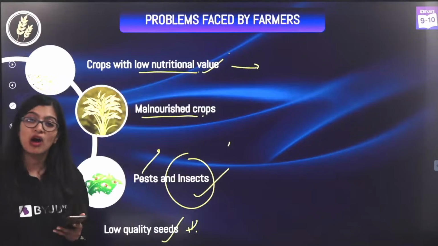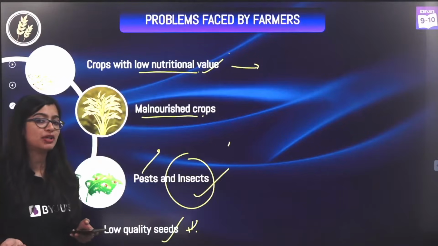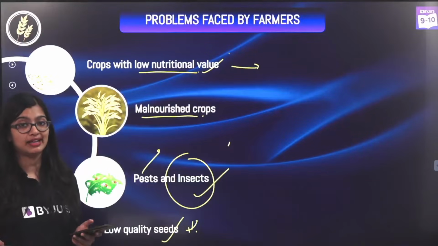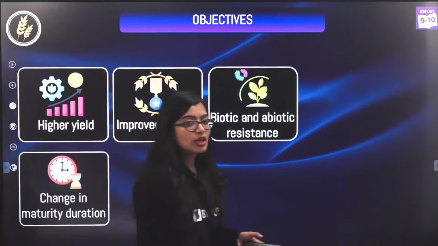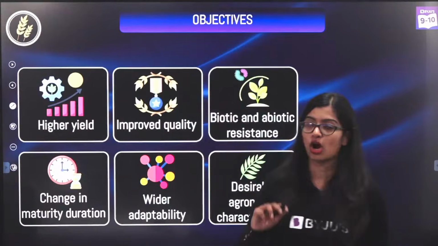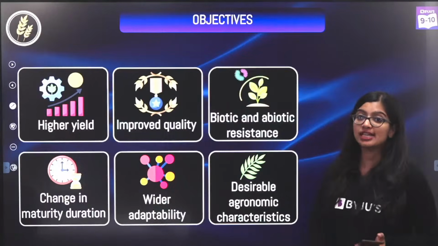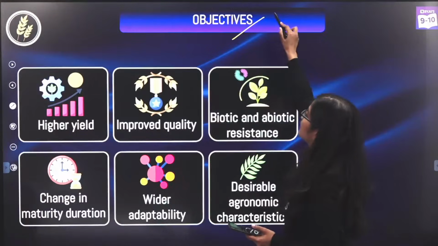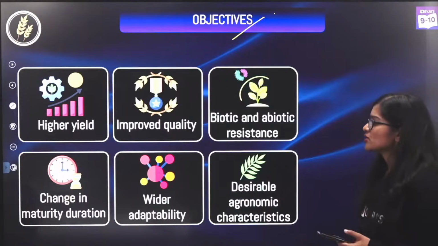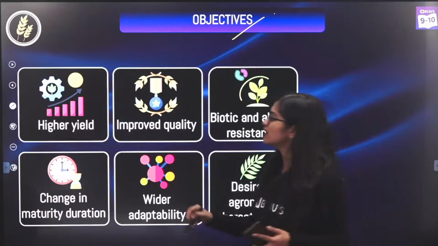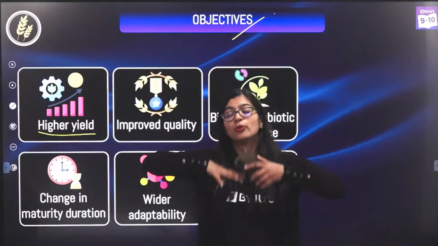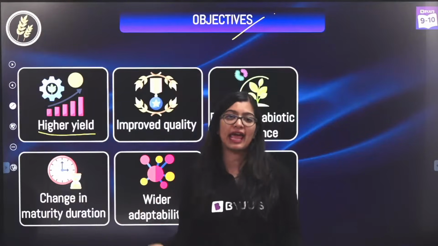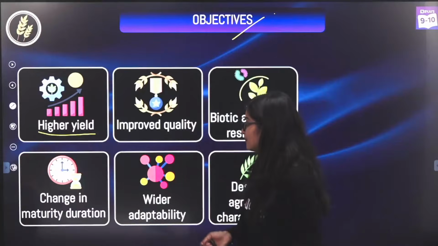Now Jitendra, I do understand that I've already completed this chapter separately so that you have in-depth understanding. Now I'm just doing the whole chapter in one shot as well. So that is why we improve the crop variety. And what is the objective? What is the reason behind improving crop variety? The intent is that at the end of the day, we get seeds or crops which have high yield. That means we get more crop in the area that we are sowing or cultivating.